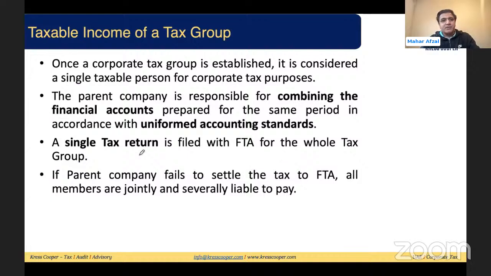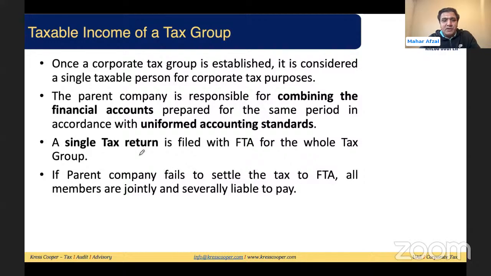So, taxable income of the tax group. We know the tax group is one taxable person, one registration number, one return, one consolidated financials, and one payment to the FTA. It will definitely give administrative benefits. Every entity will not be liable to submit a separate tax return or make payments separately. They will not be required to calculate tax for each separate entity. So as I mentioned, one taxable person, one return, one payment.